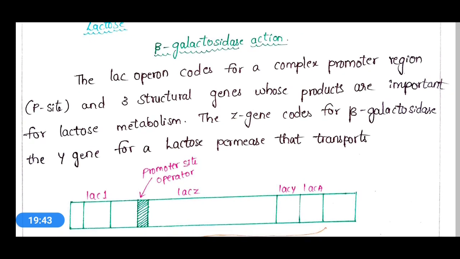Here the Lac-Operon codes for a complex promoter region, called the P site, and three structural genes whose products are important for lactose metabolism.